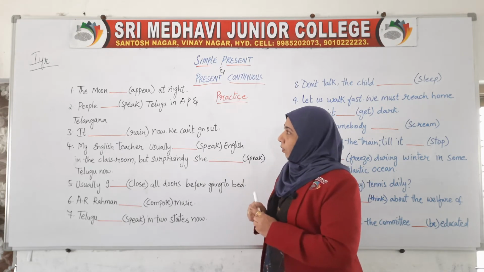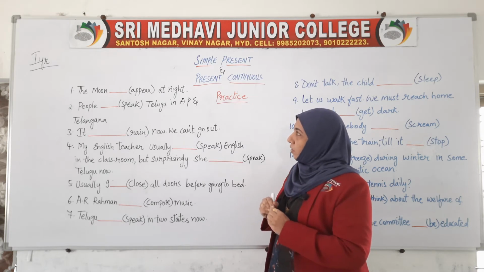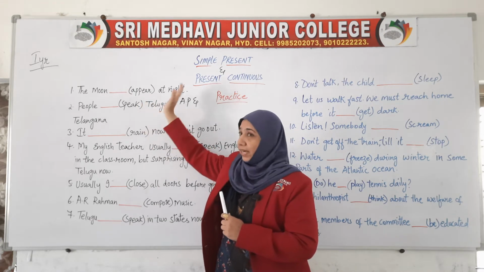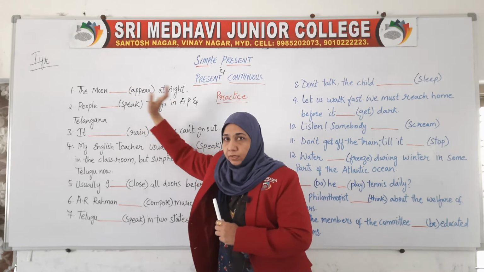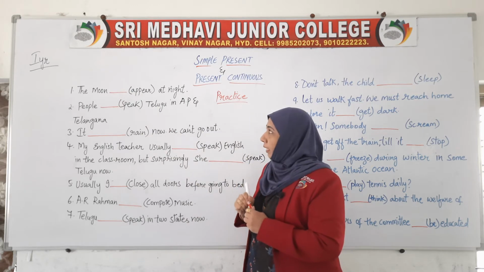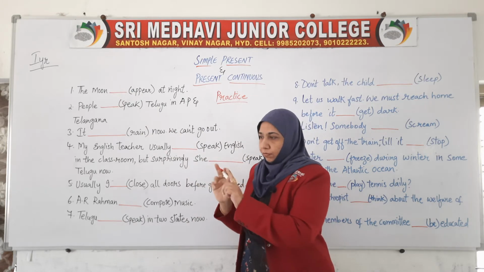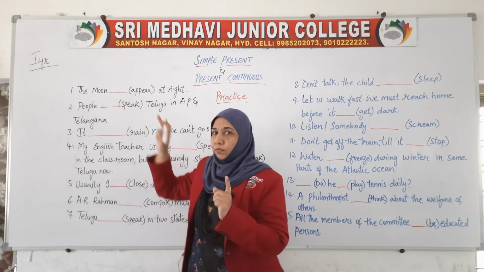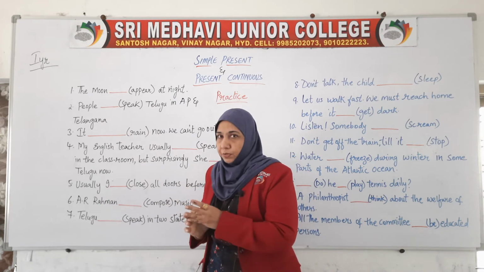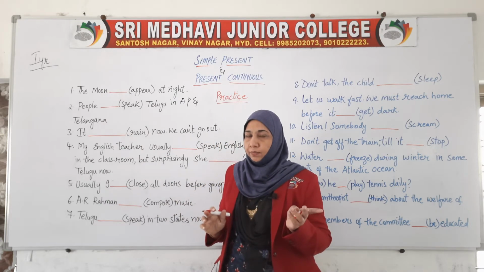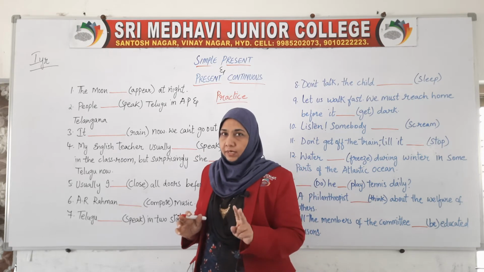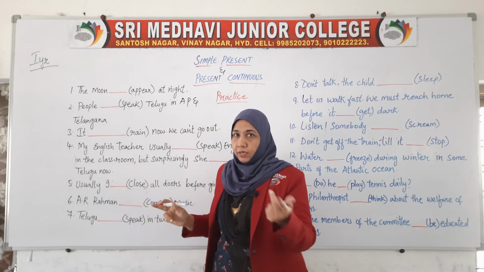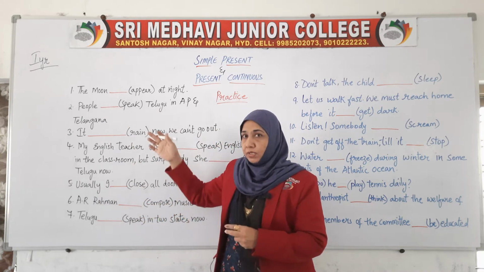Now the first one is "The moon dash appear." Appear is the verb given. Now you have to correct the form of the verb and write it in the blank. Appear is right, you just have to change it according to the requirement. The moon, what is the moon here? The first person, the second person or the third person? Moon is the third person, right? I, you are first and second. Moon is the third person.